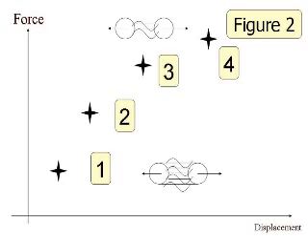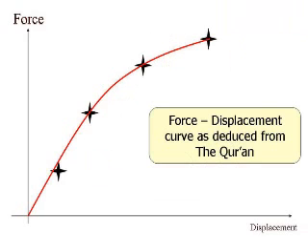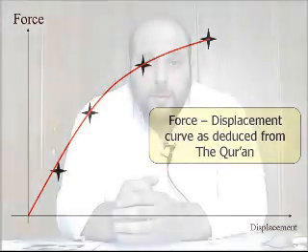And at point 4, again the ropes break more and more, and thus the material becomes weaker, and for the same increase in force we have a larger increase in displacement, and thus the curve becomes non-linear. So if we now connect a line between these points, we end up with the force displacement curve shown in the figure, and this is completely derived from the Noble Quran, such that the believer will be the teacher of others and not the one on the receiving end.